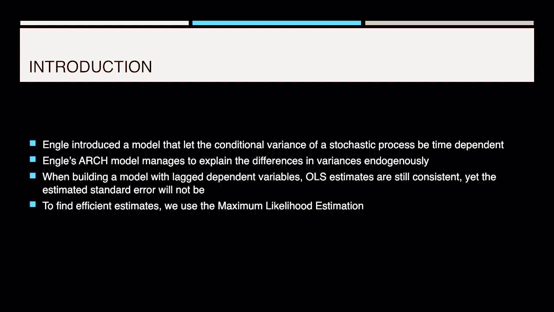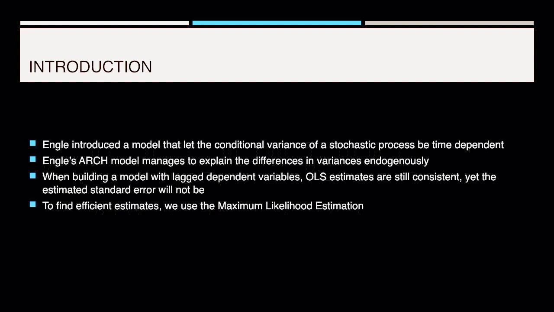It is therefore that Engle introduced a model that let the conditional variances of a stochastic process be time-dependent, and he introduced the ARCH model, which managed to explain the differences in variances endogenously. There had been models that explained time-dependent changes in variances, but they always had exogenous drivers, which meant that they always needed a cause for the variance to change over time.